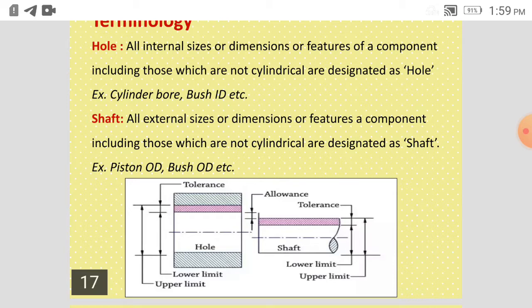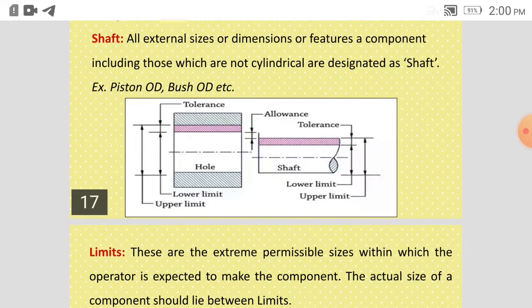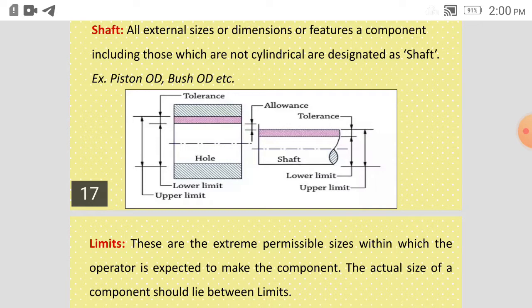In which we have seen the hole and the shaft. So all the internal sizes or dimensions of a component are designated as hole, such as cylinder bore or bush ID. That can be square in shape, that can be round in shape, whatever it may be. But any internal dimension or size is termed as hole, and every external size or dimension of the component is termed as shaft. So outer diameter of the piston or the bush body, everything external is shaft.